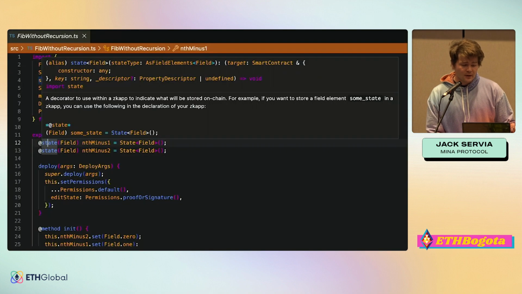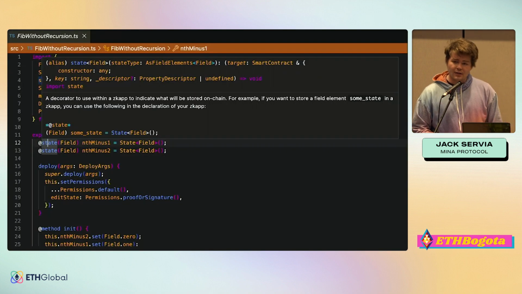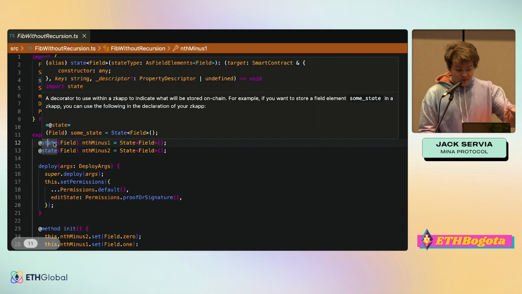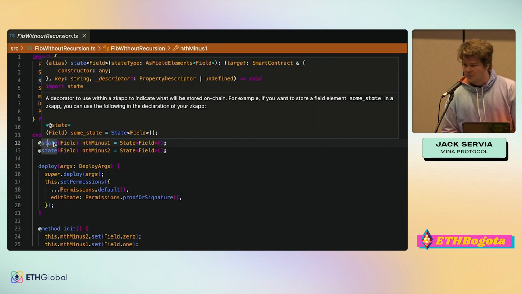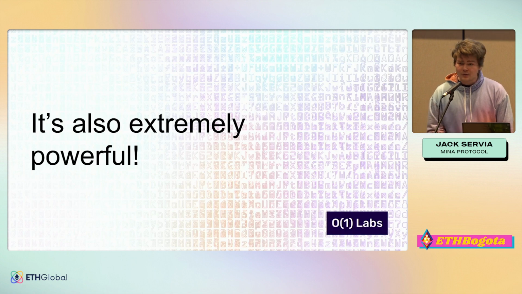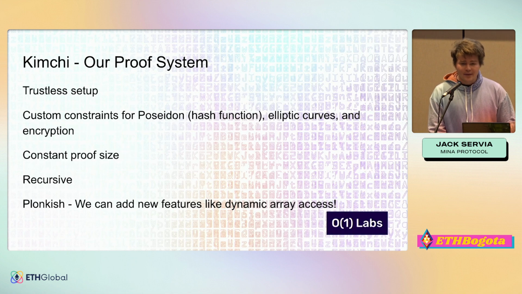It's actually so easy to learn that you can probably figure a lot of stuff out just with IntelliSense. If you look here, we have an example of a funky looking decorator and then a really good explanation of what this is. So you can just dive straight into it. And it's also extremely powerful. This is for two reasons.